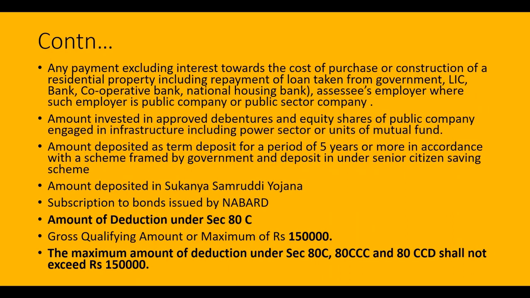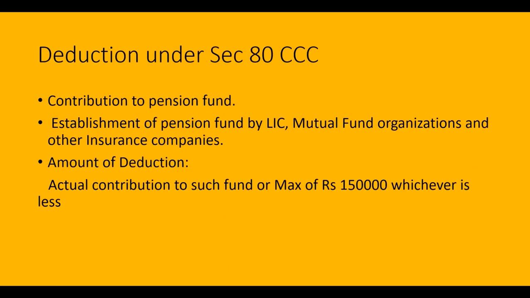Now let's move to the next one, section 80CCC. If an individual pays for the pension fund established or set up by the Life Insurance Corporation or a mutual fund or other organizations and companies, such investment will be qualified for a maximum of rupees 1,50,000.